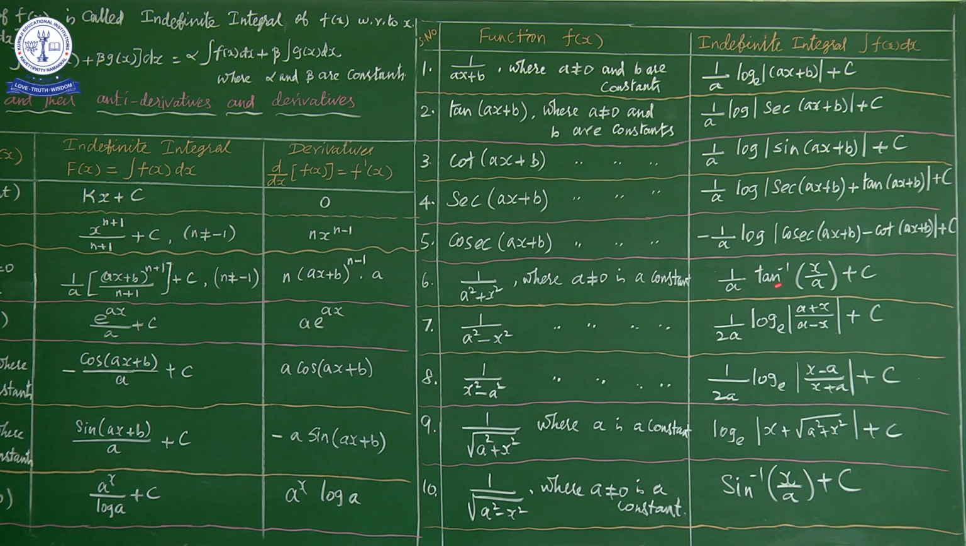1 by a tan inverse of x by a plus c. So the integral function value of 1 by a square plus x square gives 1 by a tan inverse of x by a plus c.